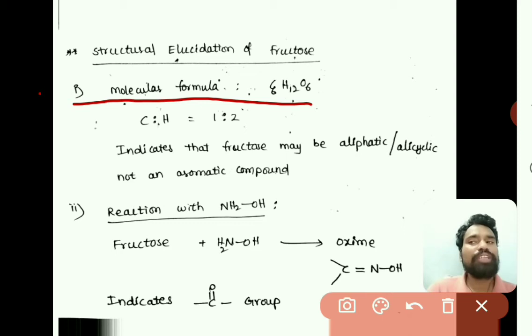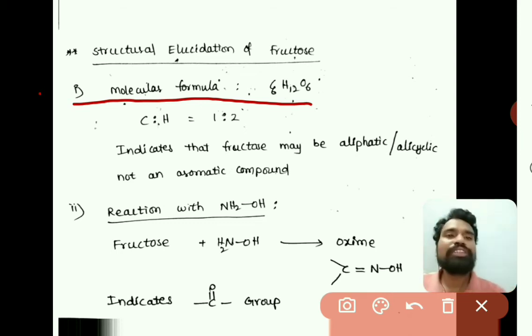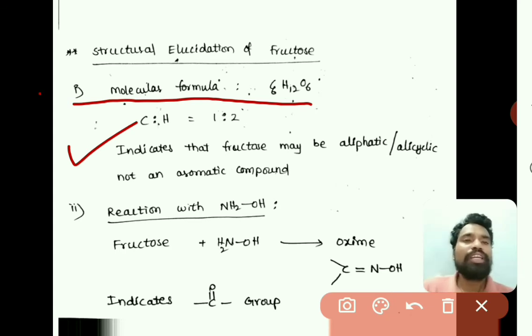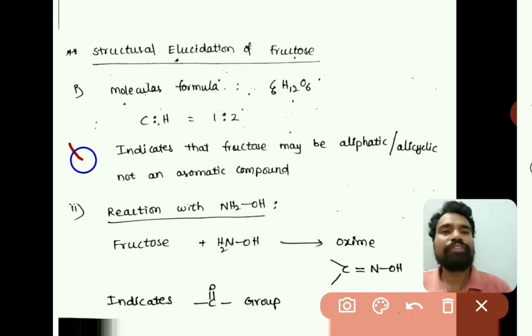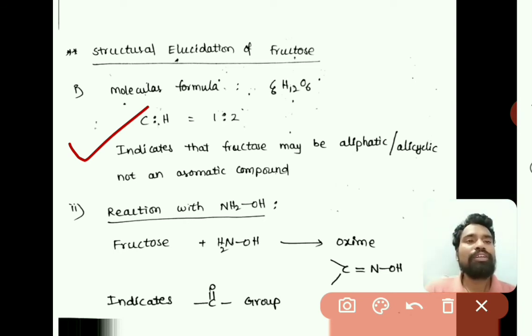Now the carbon to hydrogen ratio is 1:2 here, so fructose may be an aliphatic or alicyclic compound and not an aromatic compound.